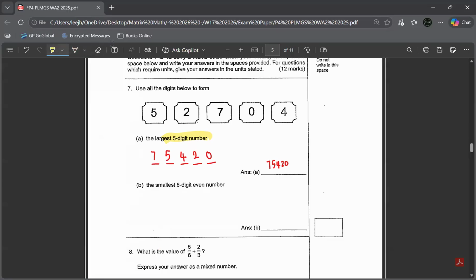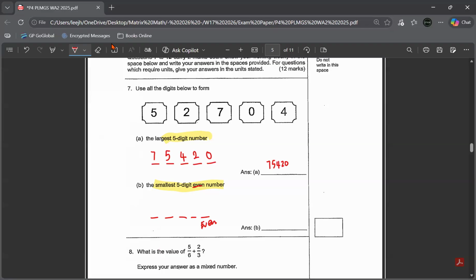Now I'm looking at the smallest 5-digit number, but I want an even number. Sorry, give me a while. I erase the square marks. Okay, I'm going to draw 5 blanks. I want an even number, which means the last digit must be an even number. If you look at all these numbers, you know that there are some even numbers inside, which is 2, 0, and 4.